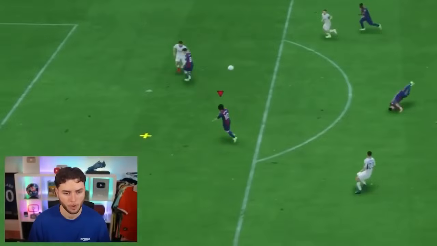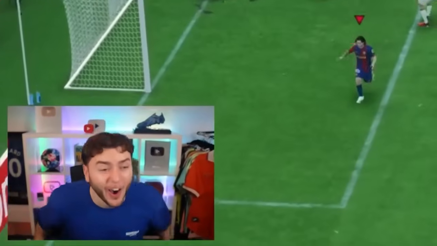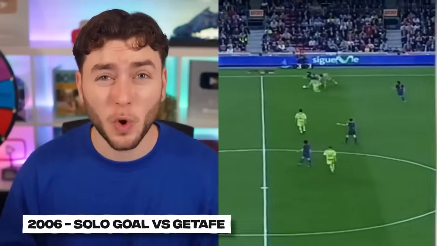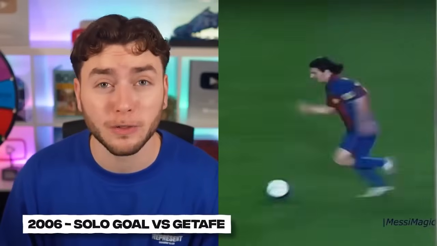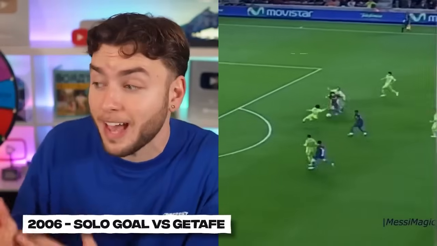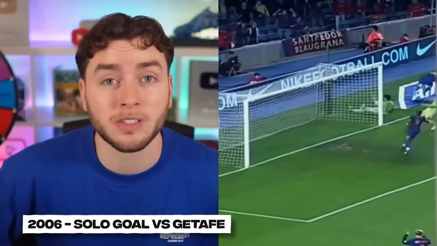But it wouldn't take long until Messi perfected it. Yes! Come on! Let's go! The next goal we're going to have to score is this 2006 solo run where Messi basically ran past the whole Getafe team and scored. Yeah, he even ran past the keeper as well.